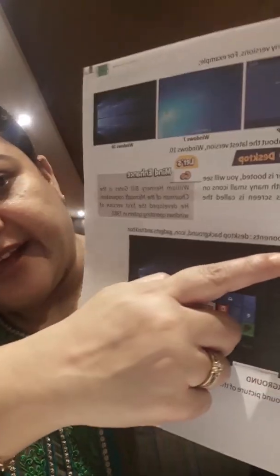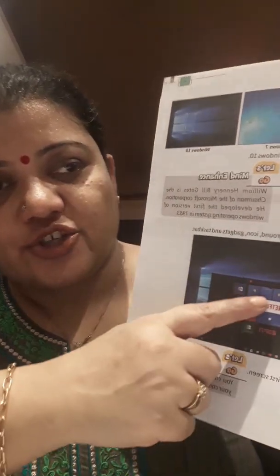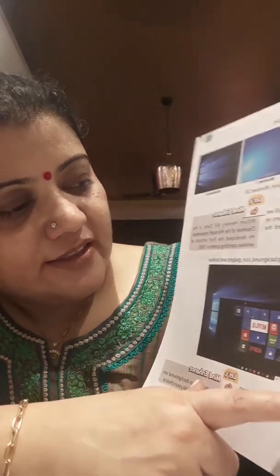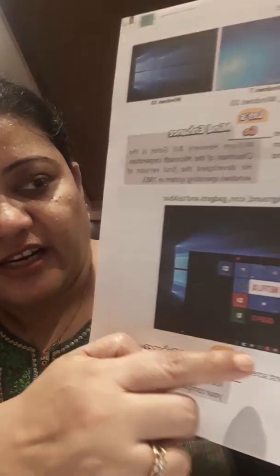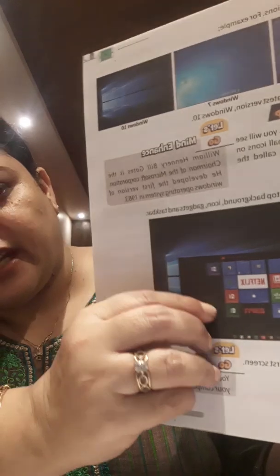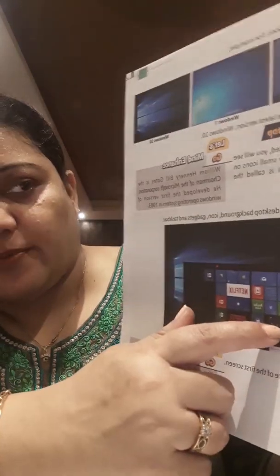You can see the icons on the top. You open a computer system and you will see the icons. Then there is a desktop background which is changeable. You can change it according to your own theme. Then there is a taskbar. You can see there is little widgets here, small icons are here and there is a bar. And from here we can directly reach certain programs. Okay, and we can see on the Windows screen all the programs appearing here, including the position of the desktop.